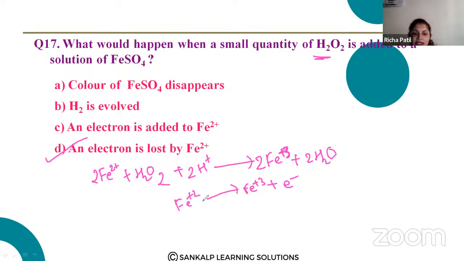Fe+2, see, what is happening? An electron is lost by Fe+2, right? From Fe+2, it is undergoing Fe+3. So there is an increase in this. Oxidation is what? Loss of electrons. So it is undergoing oxidation.